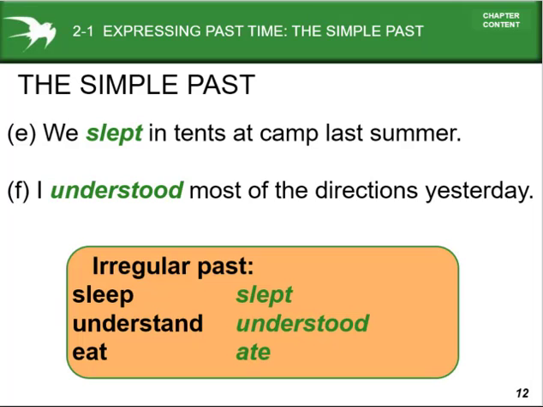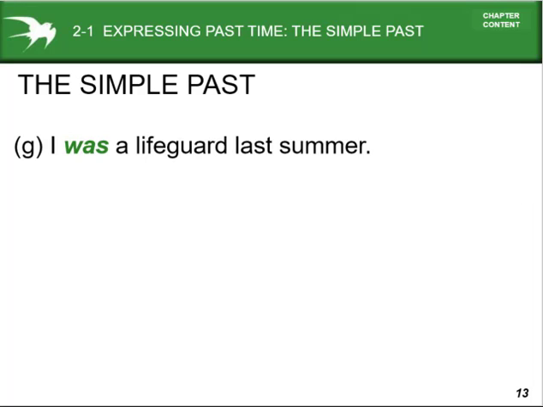But here we will see the uses of some irregular verbs. That means strong verbs, the verbs which do not follow certain rules. These are the irregular verbs. So sleep, slept; understand, understood; eat, ate. Expressing the past time.